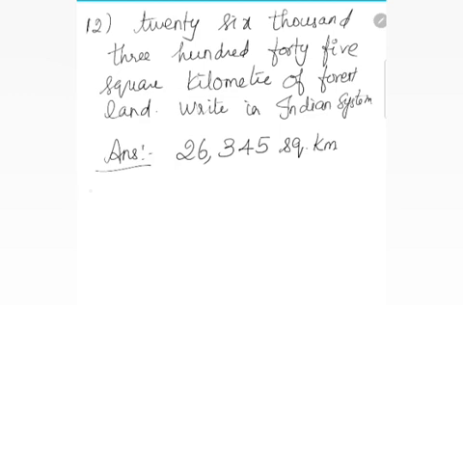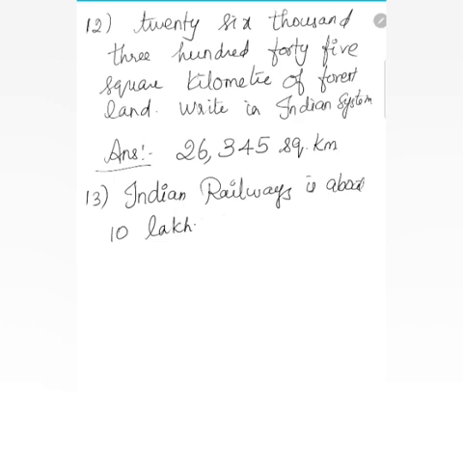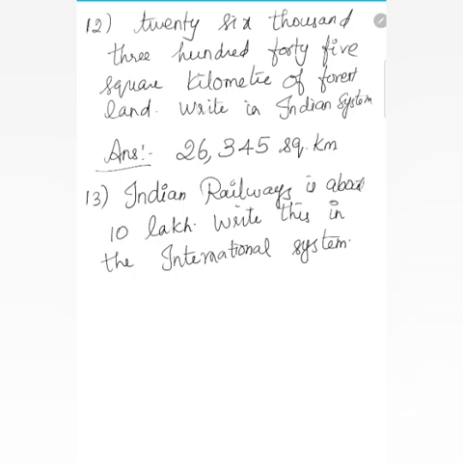The 13th one: the number of employees in Indian Railways is about 10 lakh.